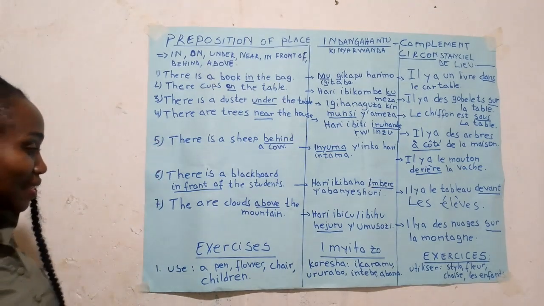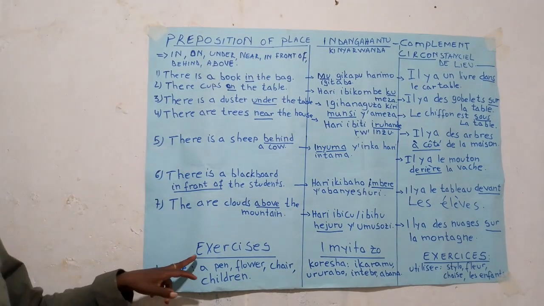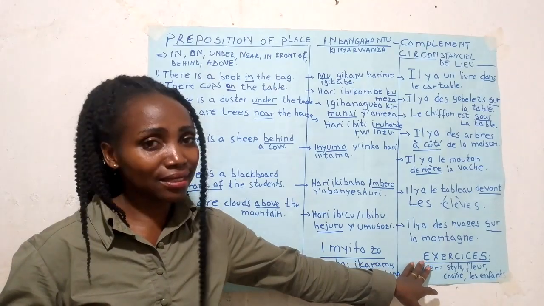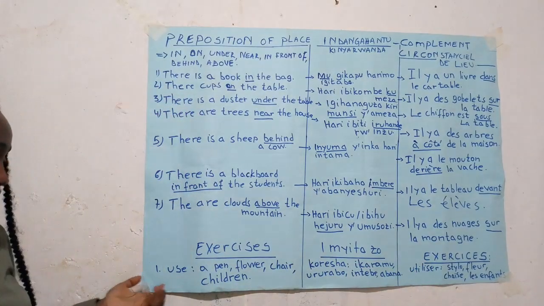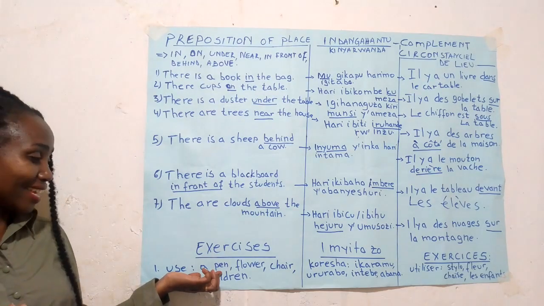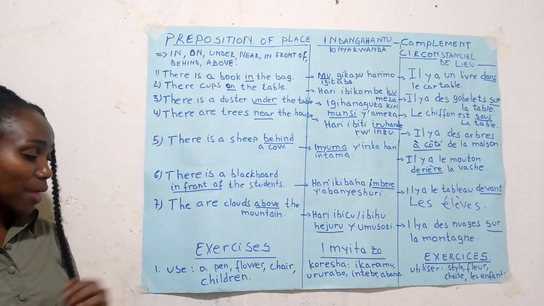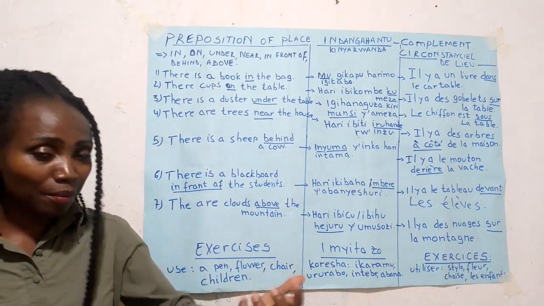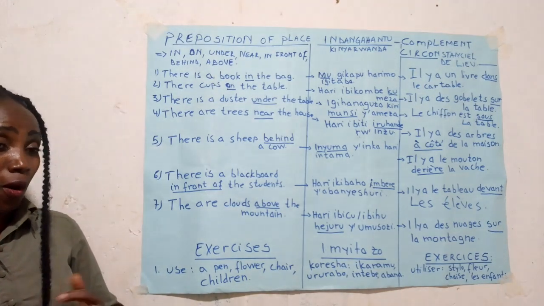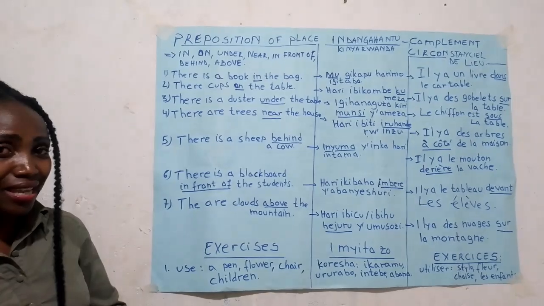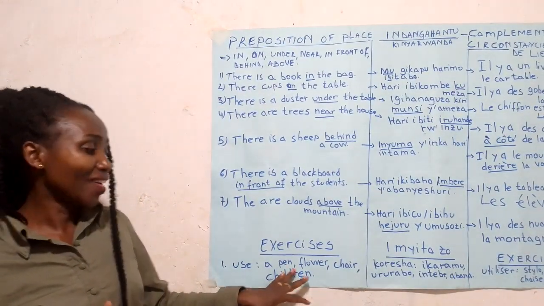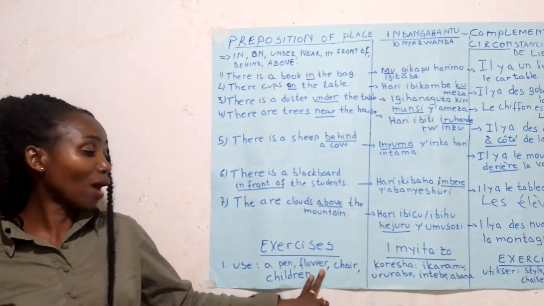So let's now do some exercise here. Yes, exercise. Imyitozo. Exercice. Thank you so much. So now let's use a pen. Can you please tell me where a pen is? Yes? For example, you can say a pen is on the table. Yes? Or you can use other places. Wow.